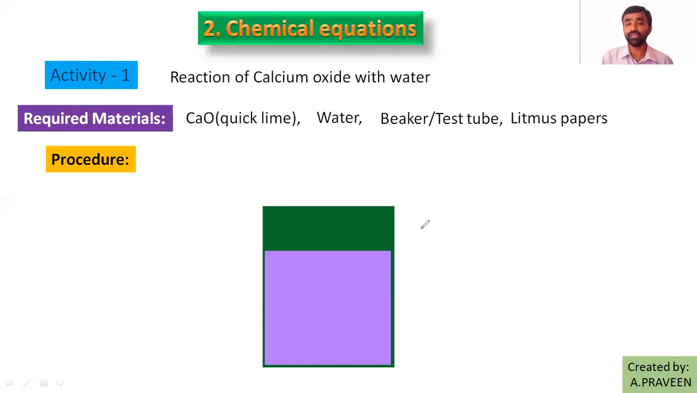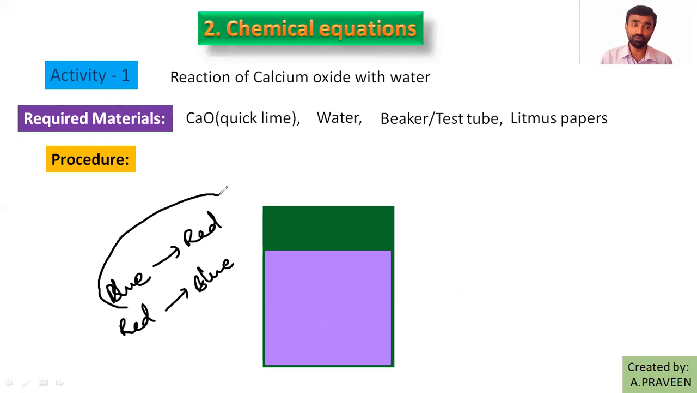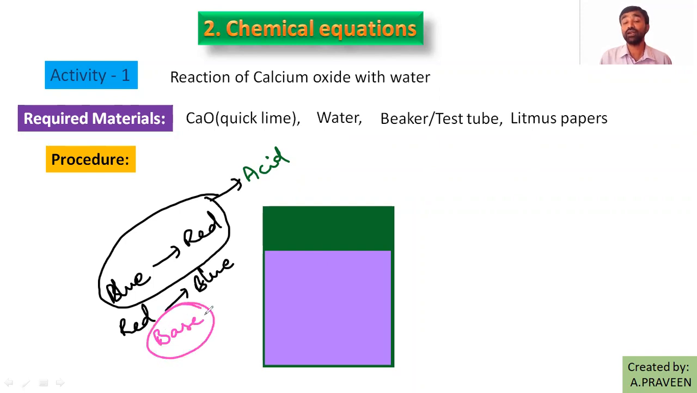What are they here? One is blue litmus paper and the other is red litmus paper. Blue changes into red in color. Red changes into blue in color. If blue changes to red, that indicates the substance's nature is acid, right? If red litmus changes into blue in color, then the property of the liquid is base, right?